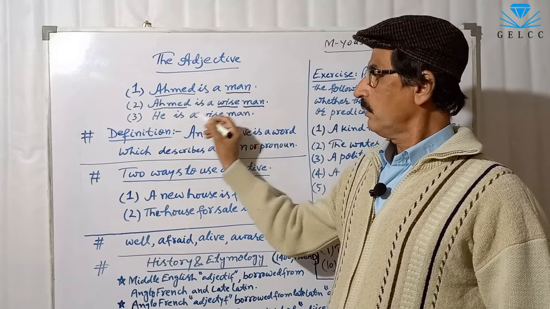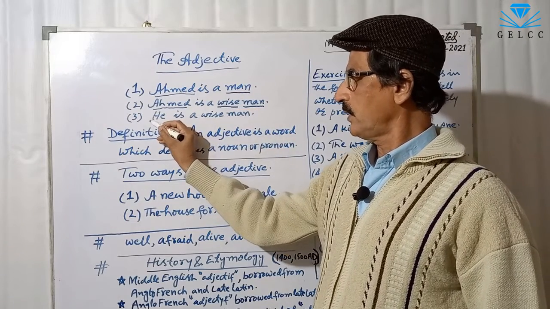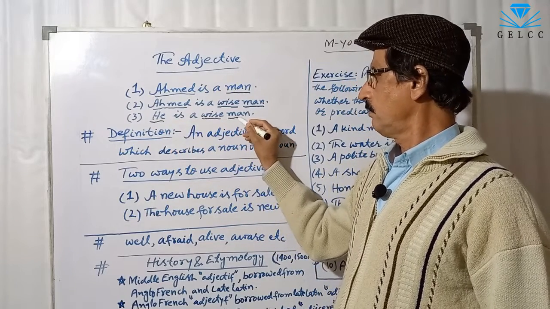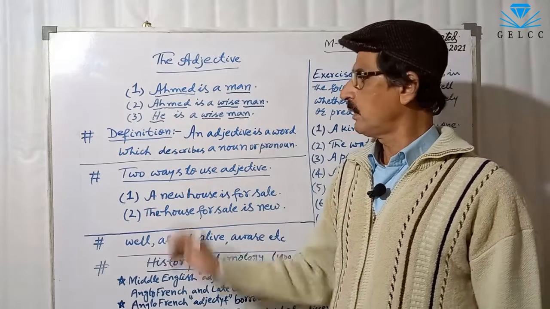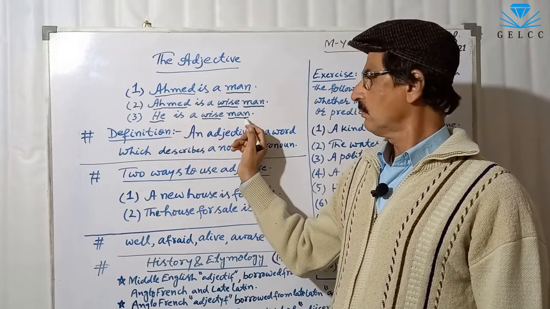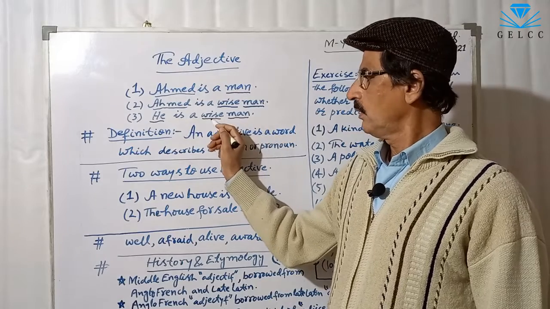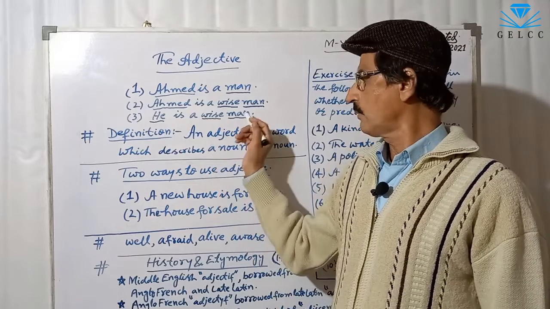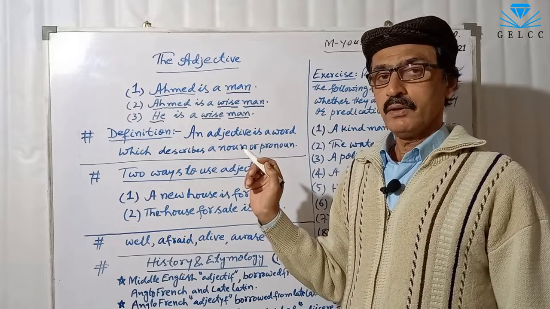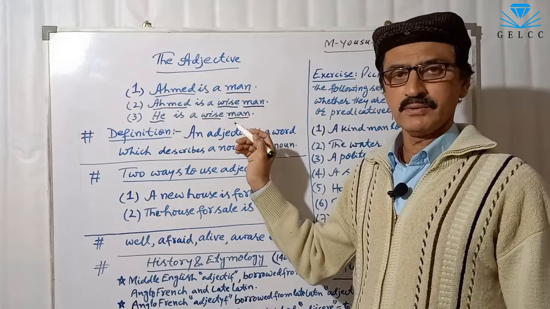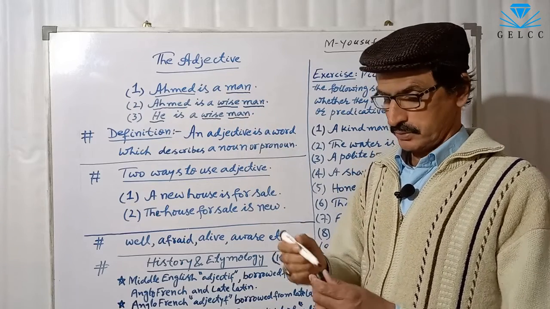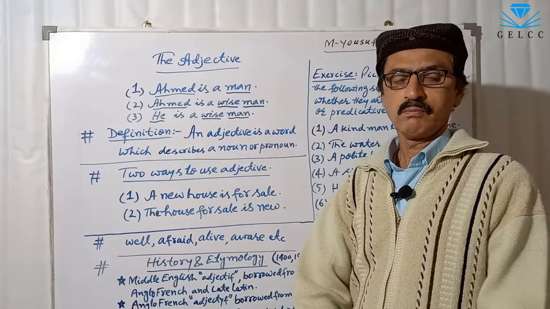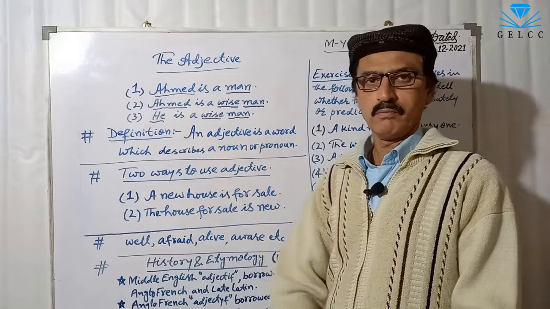Again, in sentence 3, he is a wise man. He is a pronoun. Man is a noun. This wise is the same word which describes the man. So in these three sentences, it is clear that a word describes a noun or pronoun.